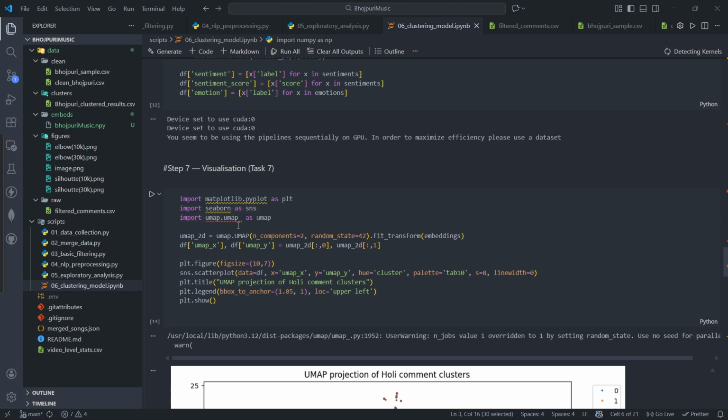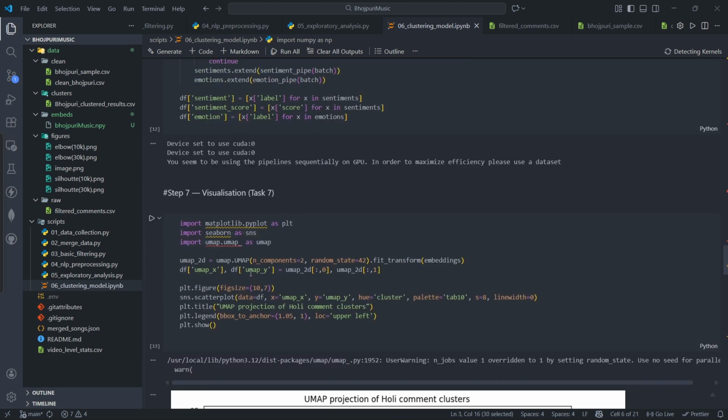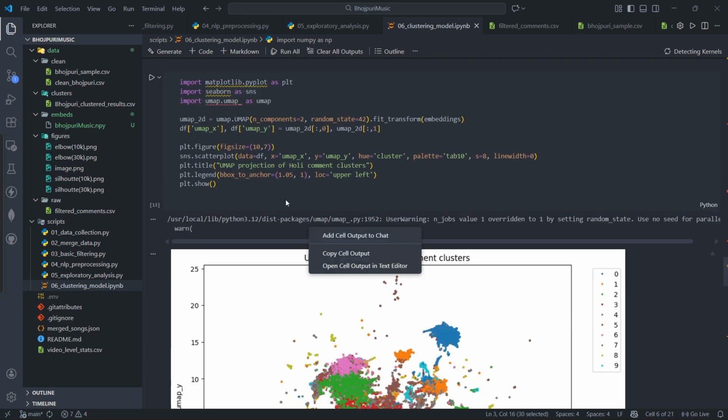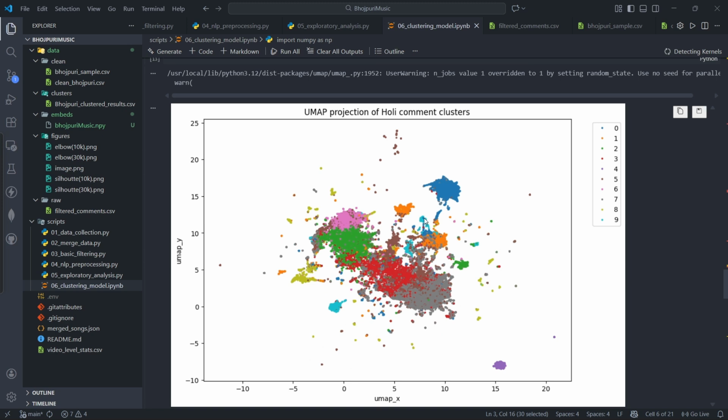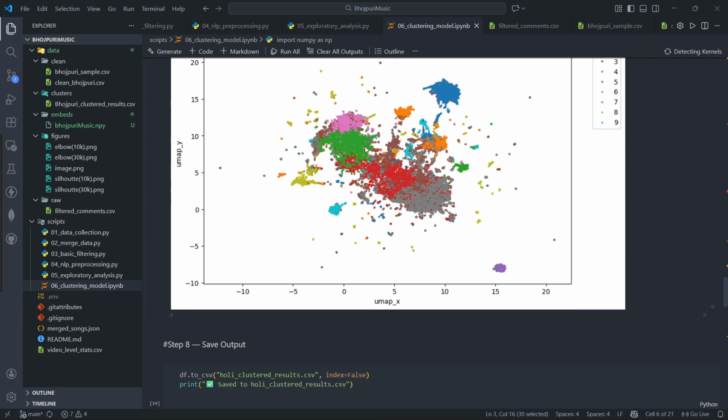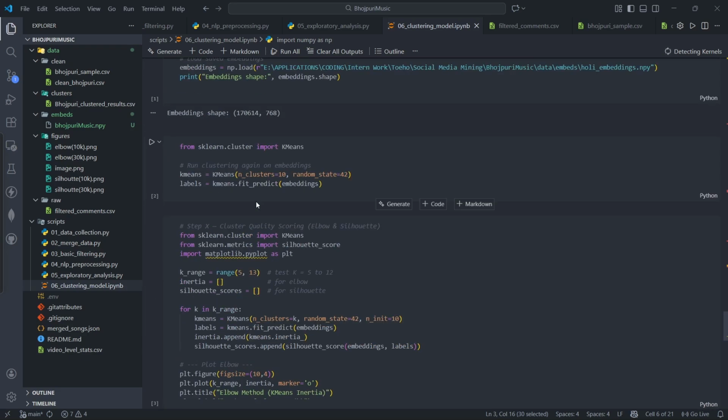Then for the final step, we have to visualize the clusters and check whether our clusters make sense or not. So I have used UMAP and Matplotlib for those. As we can see, all the 10 clusters are arranged in this image. Some of them are overlapped and some are clearly visible. Some are very distant and some are very closely overlapped with each other. So does it make sense?